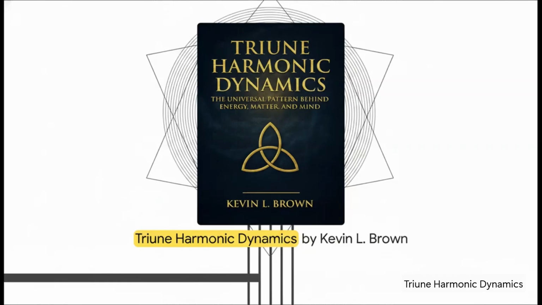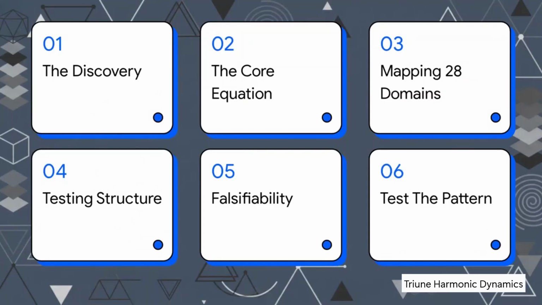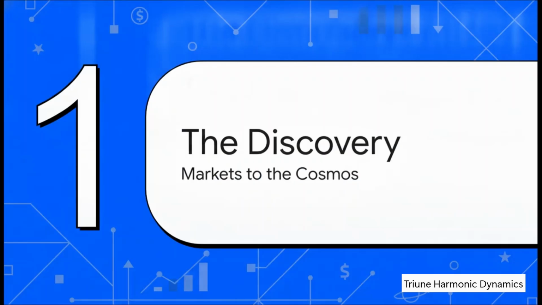We'll be looking closely at the claims, the mechanics, and most importantly, how the author literally invites you to put it to the test. Here's our roadmap for this explainer. First, we'll cover the initial discovery, then unpack the core equation. After that, we'll blast through how it maps across 28 different domains, look at the framework's testing structure, talk about its falsifiability and a pretty wild bounty, and finally show how you can test the pattern yourself. Let's get into it.